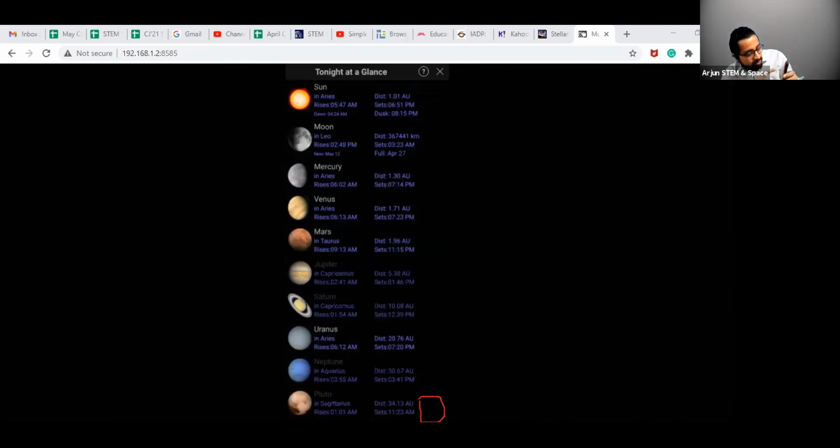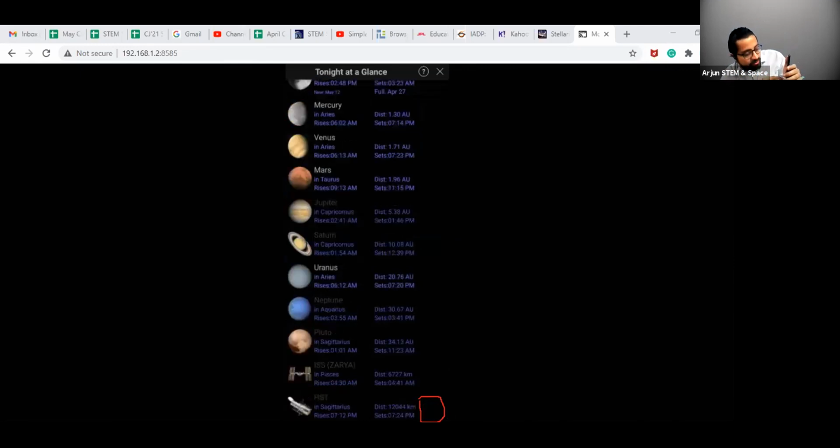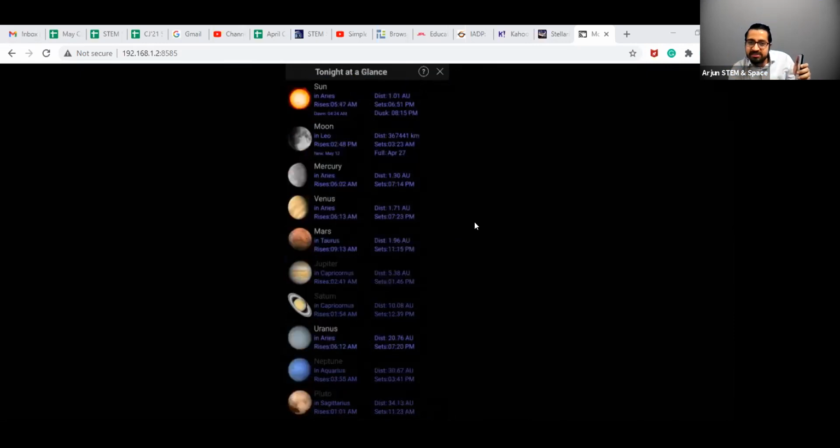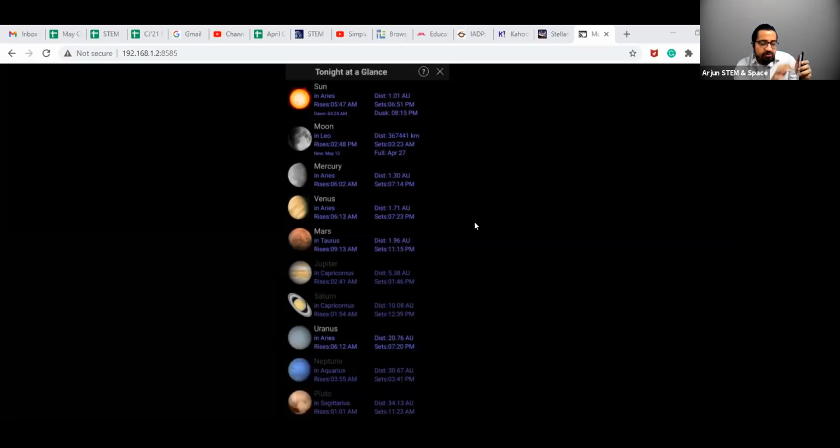You can see that all the planets are visible, including the ISS and the Hubble Space Telescope, the HST. These two are visible in the sky even. So what you can do is click on any one of them. Let me click on the planet Mars. First it will give me all the information about Mars. If I were to learn more about Mars, I can do it.